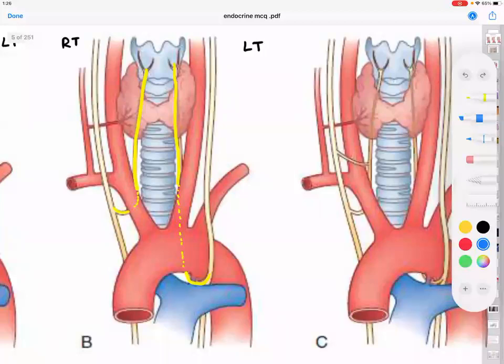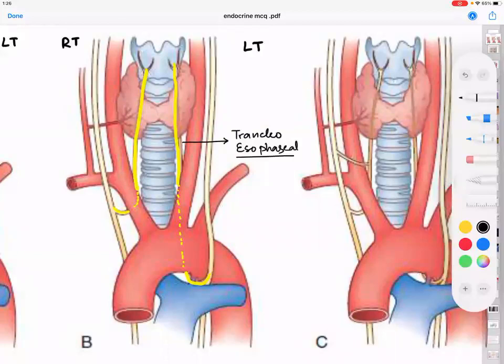Okay, agreed. Now after it hooks into this, the course of the nerve is in which groove? Is a groove called the brachioesophageal groove. MCQ point again.